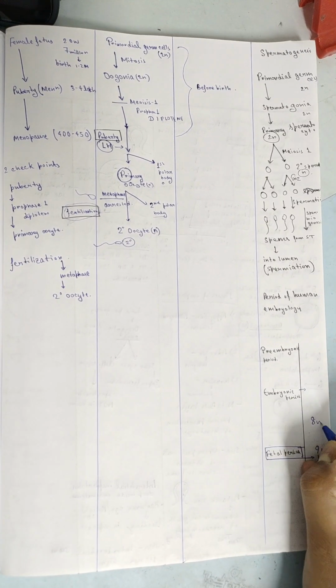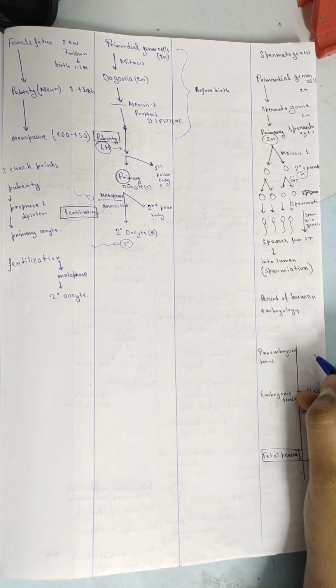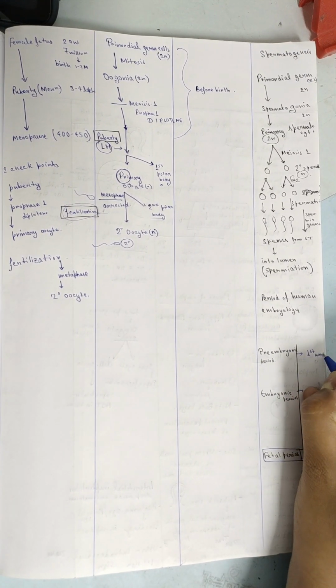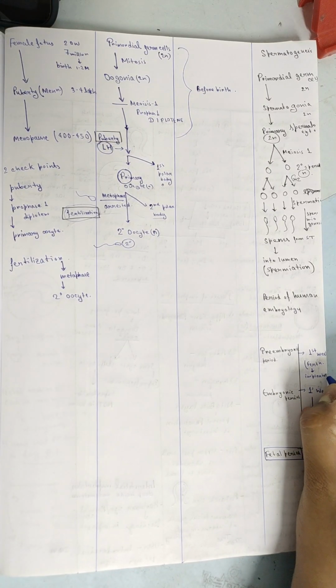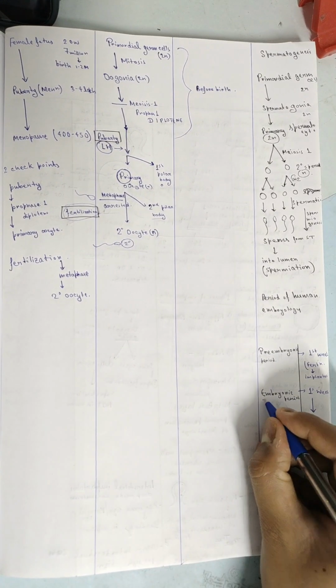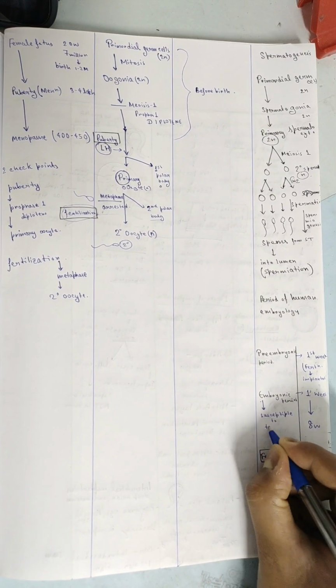Then comes the embryonic period, from the 8th week to the 1st week. And the pre-embryonic period is the 1st week, from fertilization to implantation. The pre-embryonic period is most susceptible to teratogens.